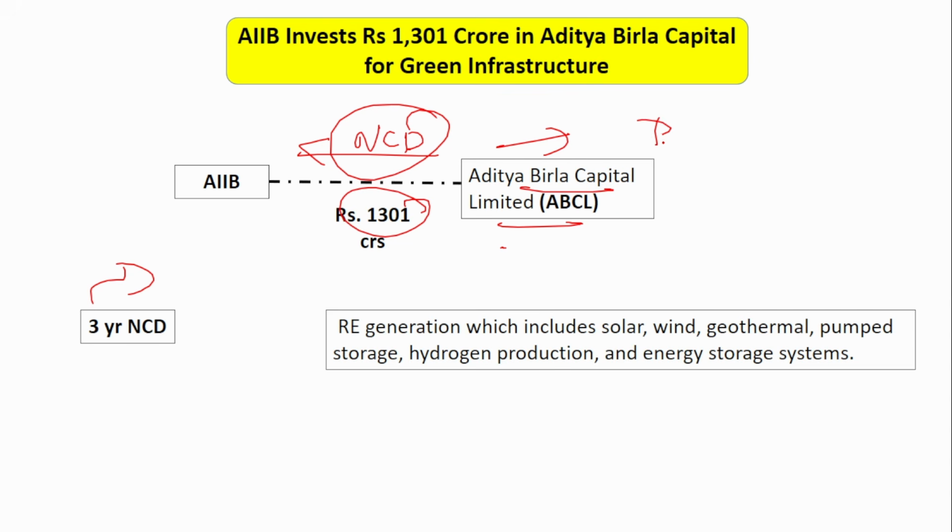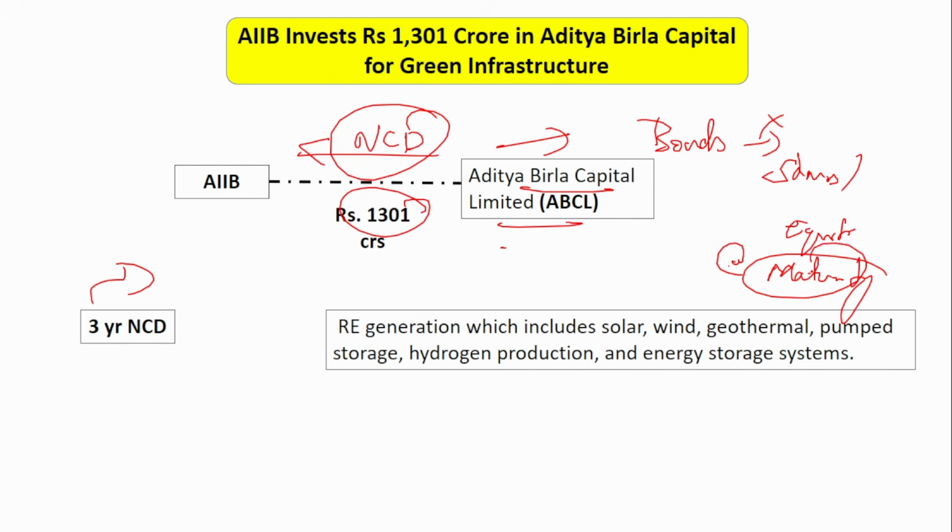Non-convertible debentures are nothing but bonds that cannot be converted into shares or equities at the time of maturity. Okay, this is what non-convertible debenture means. Convertible debenture means at the time of maturity, you will have an option to convert it into shares. But non-convertible means you don't have the right to convert into shares. You can only get the principal back at the end of the maturity period. That is what non-convertible debenture means.